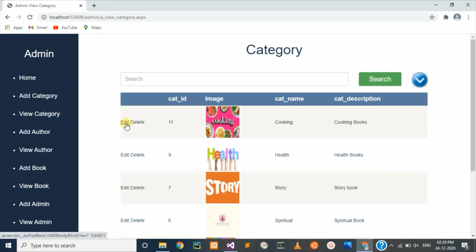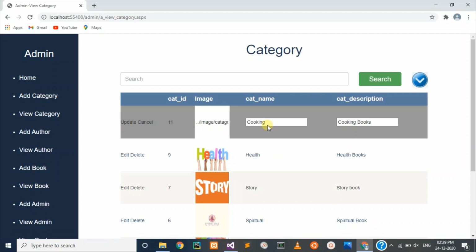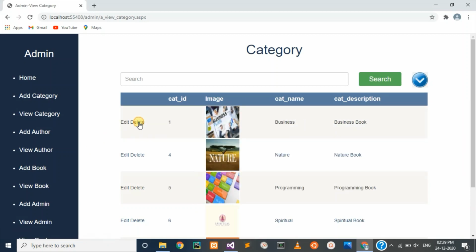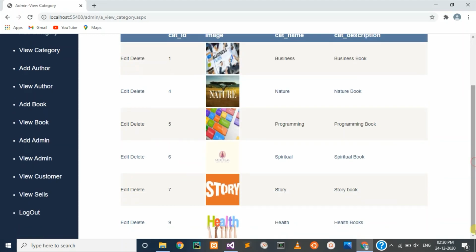Here you can also delete and edit books. Edit, and you can also delete from here. Here you can see that the book is deleted.